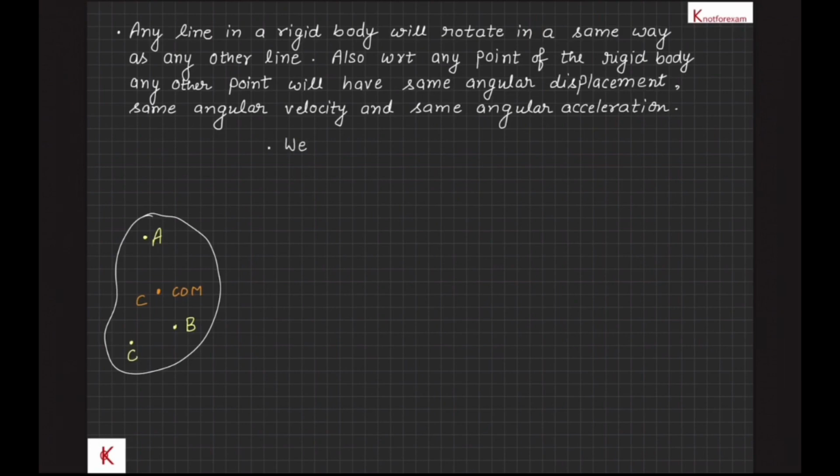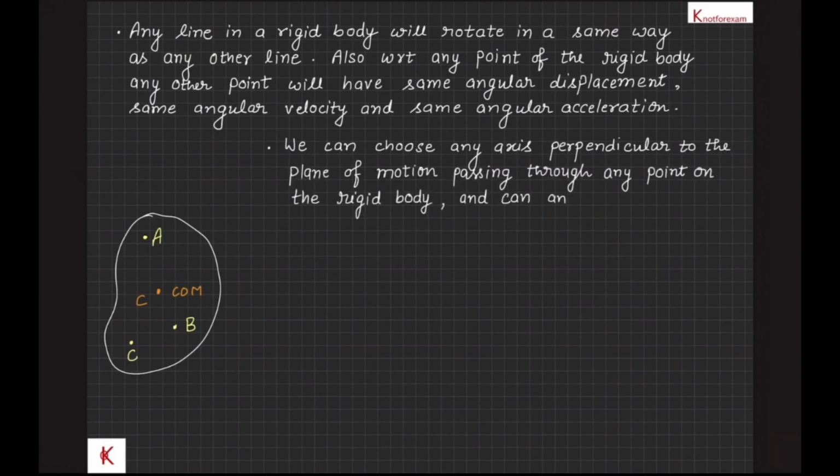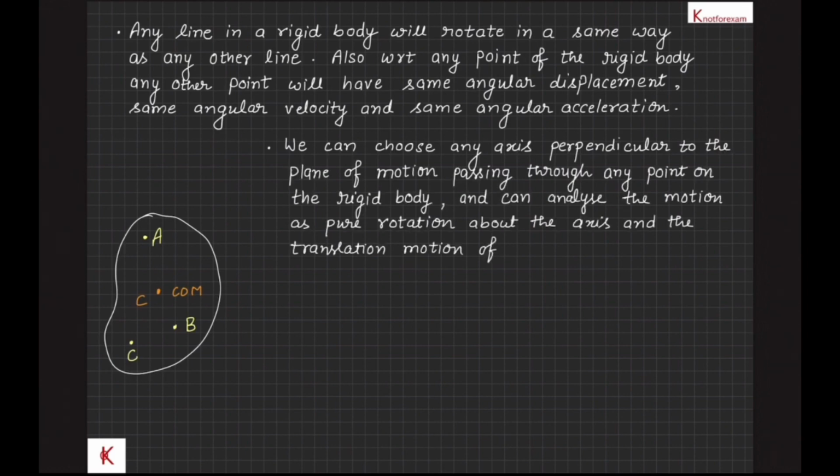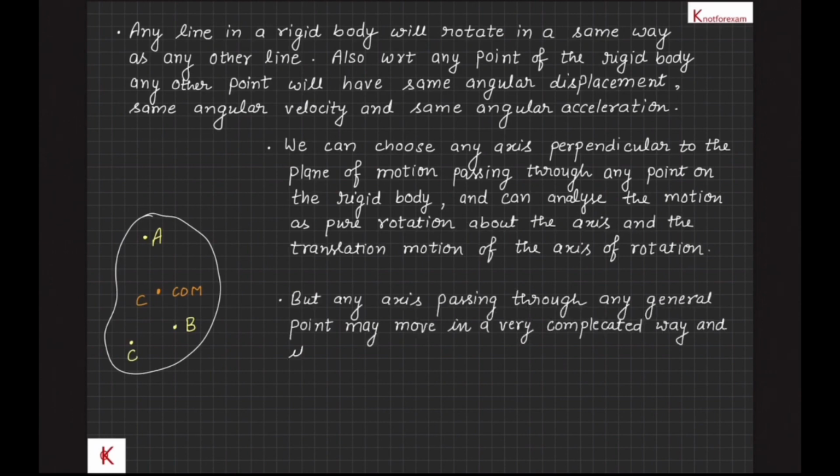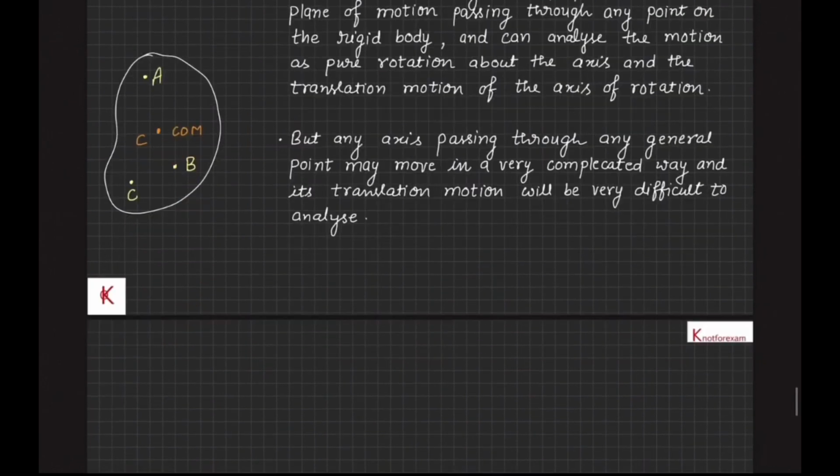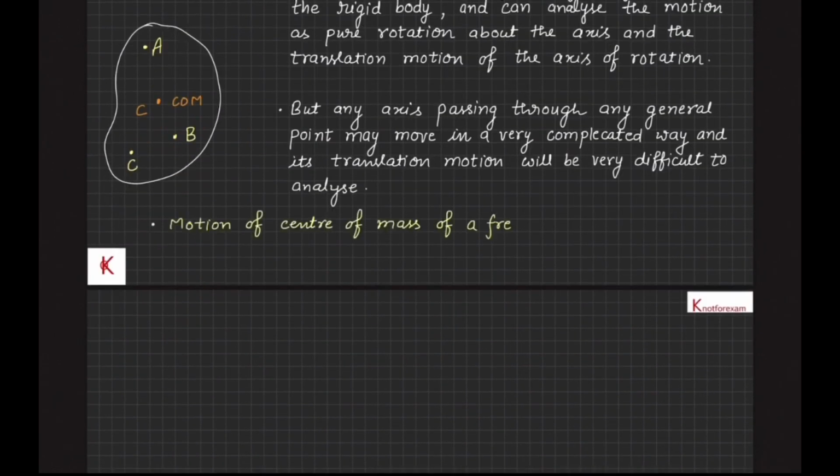Also, for a rigid body under general plane motion, we can choose any axis perpendicular to the plane of motion passing through any point on the rigid body, and can analyze the motion as pure rotation about the axis and the translation motion of the axis of rotation. But any axis passing through any general point may move in a very complicated way, and its translation motion will be very difficult to analyze.